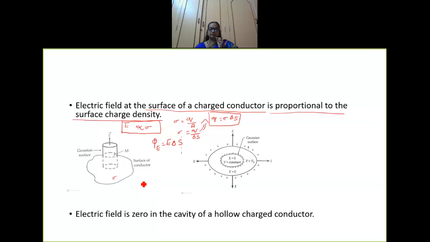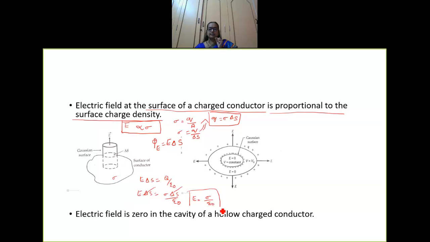Flux is equal to E del S, which equals Q by epsilon naught. You substitute Q as sigma into del S, so it is sigma del S by epsilon naught. So epsilon naught, del S will get cancelled.